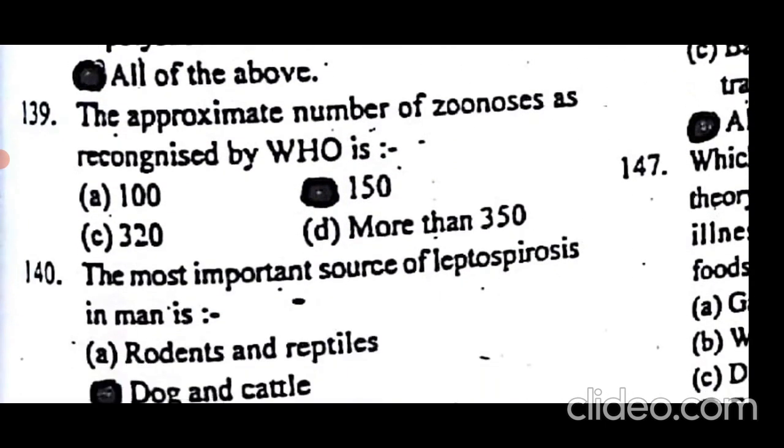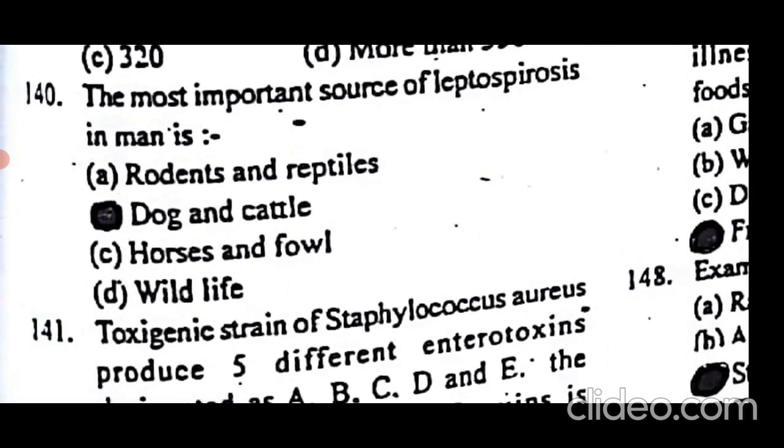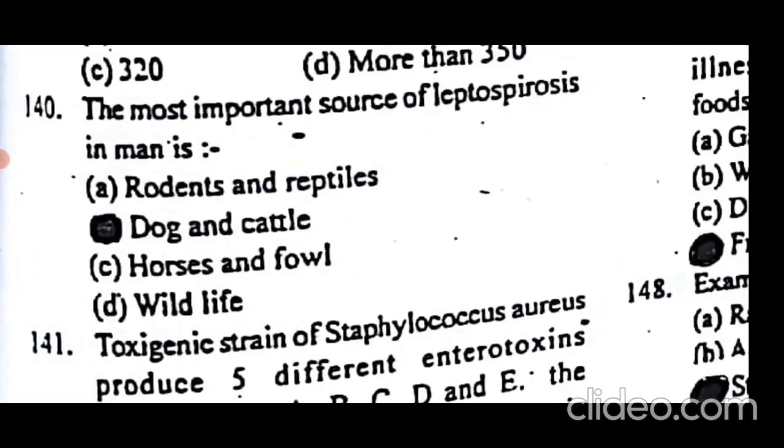The approximate number of zoonoses as recognized by WHO is 150. There are 150 zoonotic diseases. The most important source of leptospirosis in man is dog and cattle. Dog is also vaccinated against leptospira along with distemper, herpes, etc. Leptospira has many strains such as Hardjo bovis, etc.